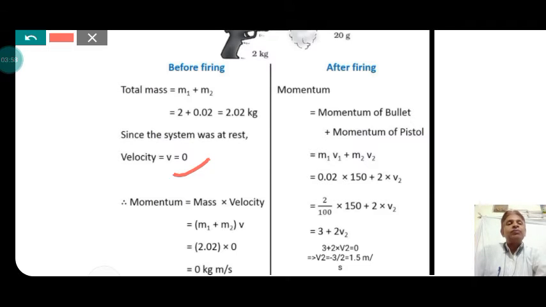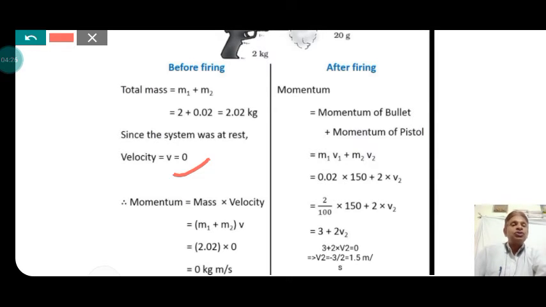Then m1 is the mass of the bullet, that is 0.02 kg, and u1 is the velocity of the bullet after firing, and m2 is the mass of the gun and v2 is the required velocity. This sum of the momentum must be equal to the momentum before the firing.